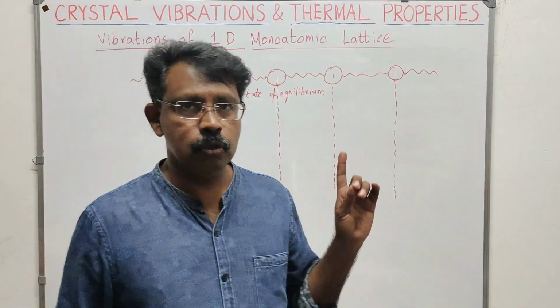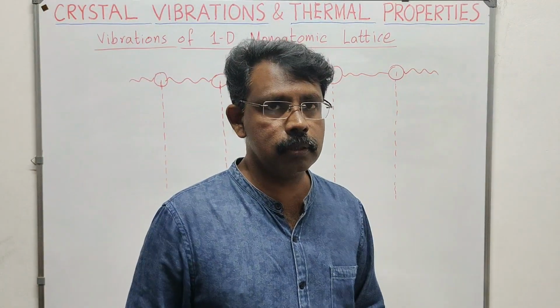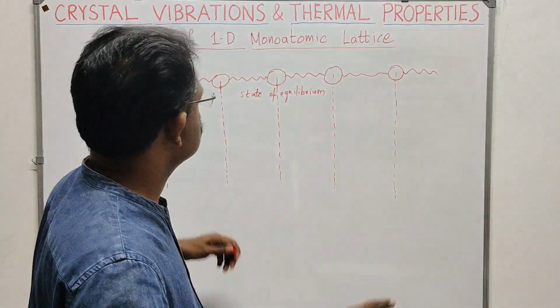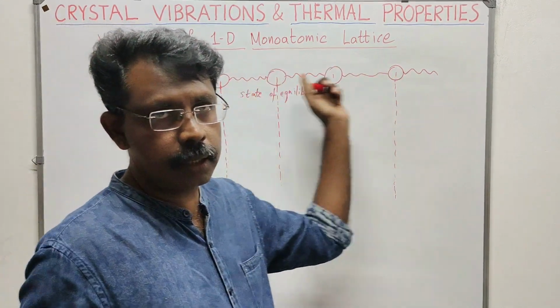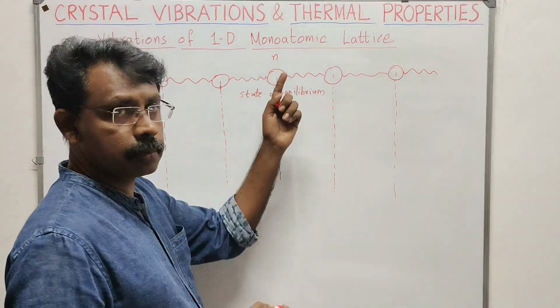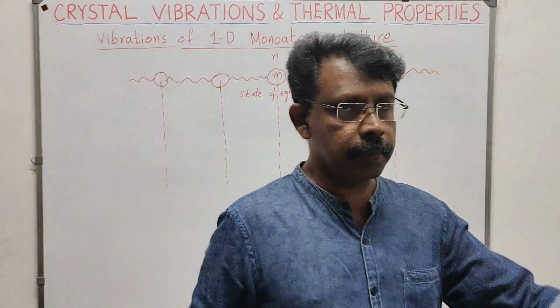Okay, so first we are considering the case of a one-dimensional monoatomic lattice. We have the same type of atoms here, spaced at equal intervals. Each atom is of mass m, so there are the same masses.